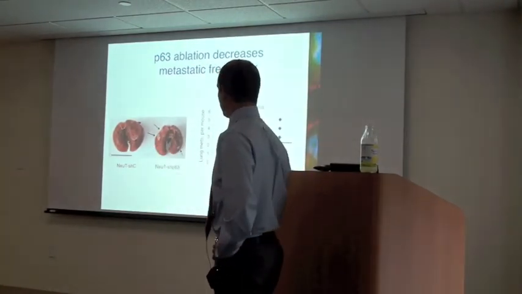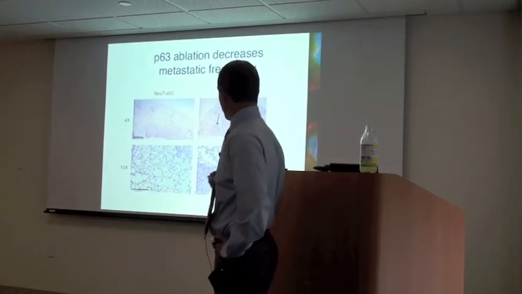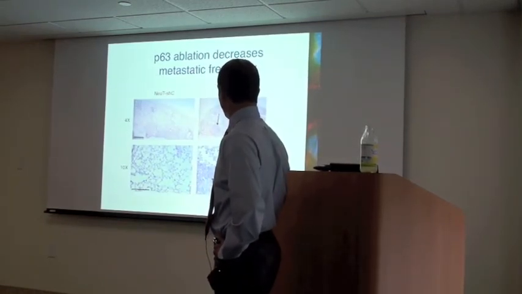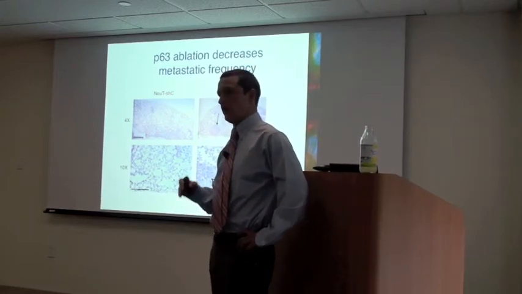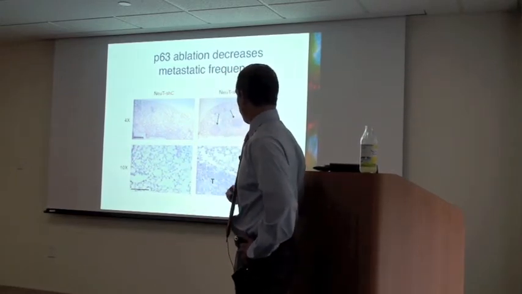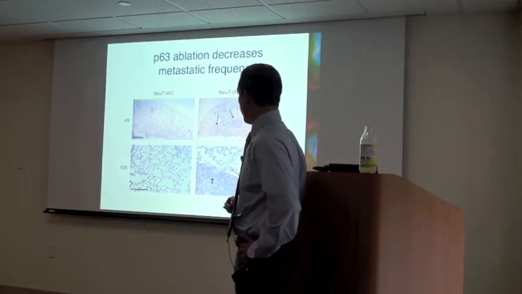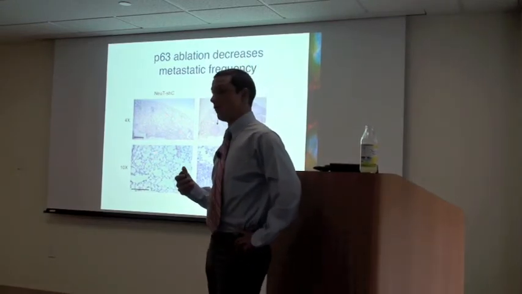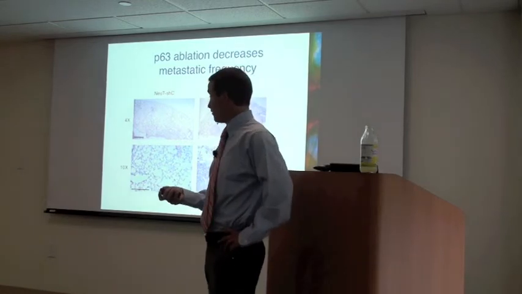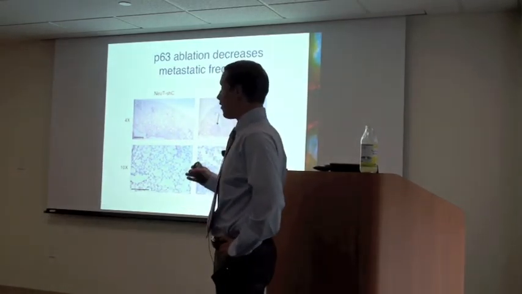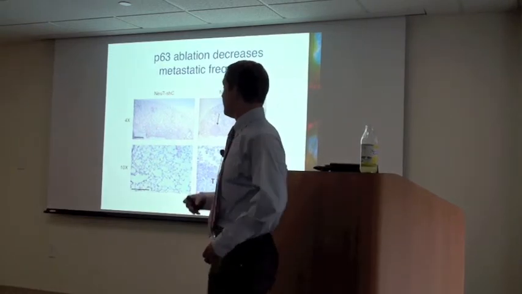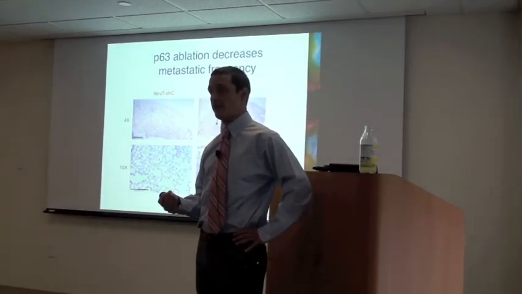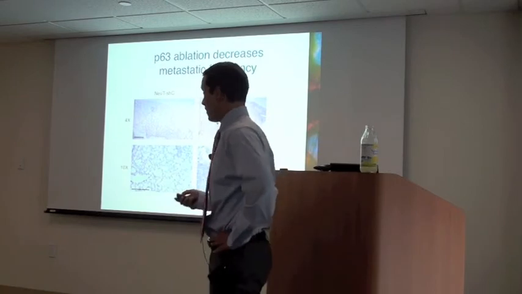We wanted to confirm this, so we did a histological analysis which very clearly demonstrates cancer cell infiltration into the lungs when you compare them to the normal architecture of the lungs from the control mice, thus strongly demonstrating that P63 ablation increases metastatic frequency in vivo.